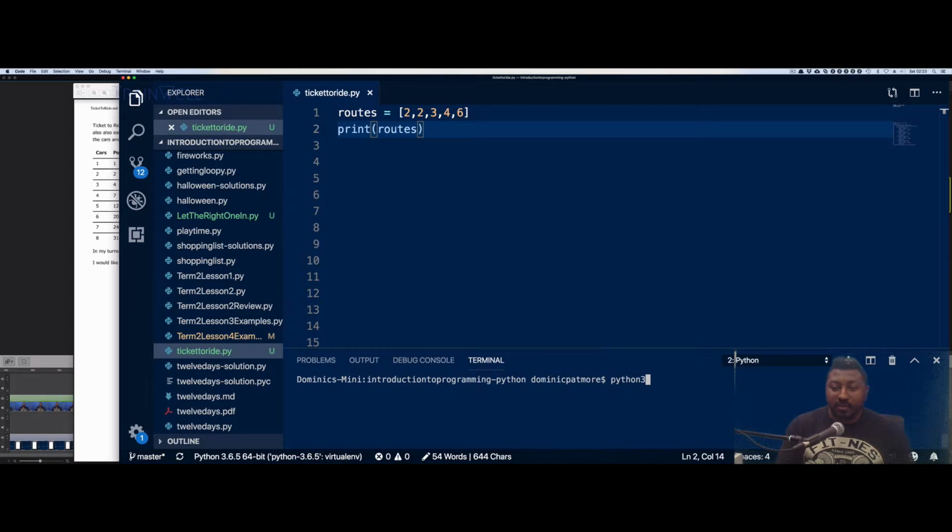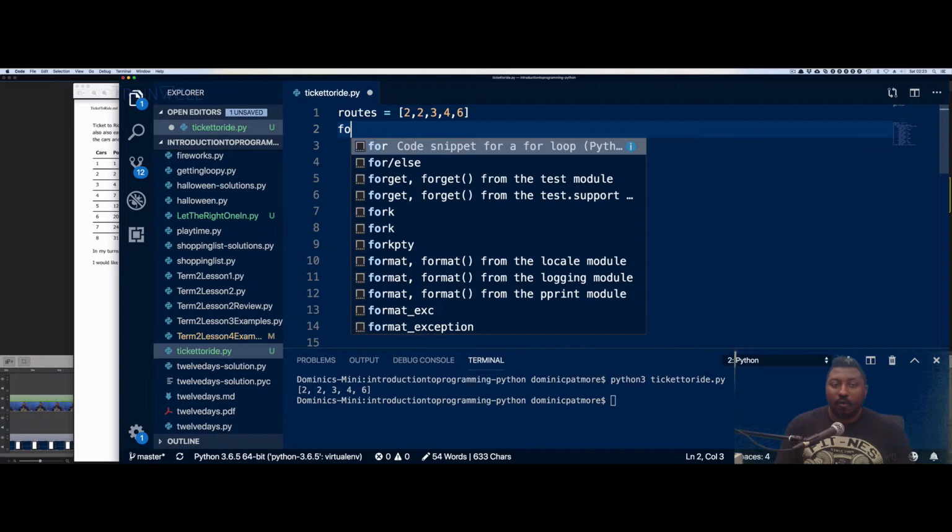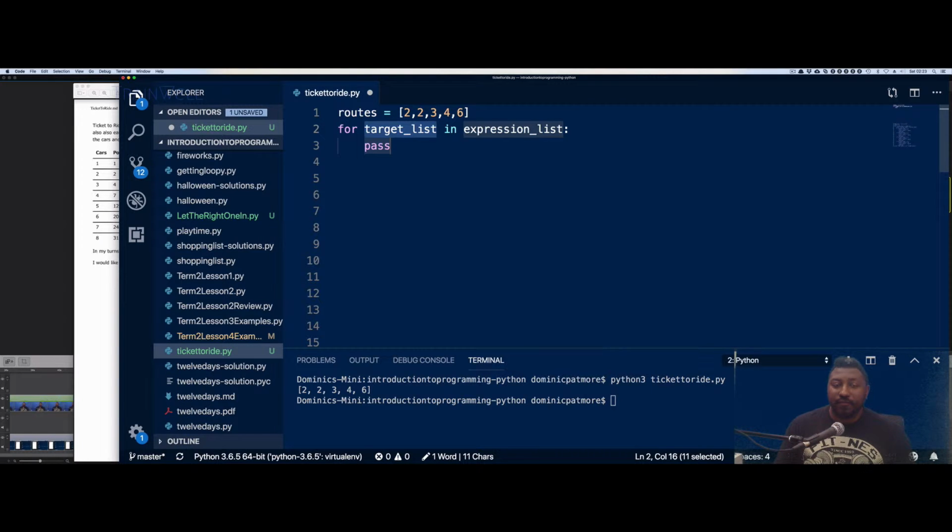Okay, I'm on a Mac, so I'm doing Python 3. There you go. So I have my list out. Now the next part is solving how I'm going to list through those elements in my list. Well, I know I have a for loop for that.